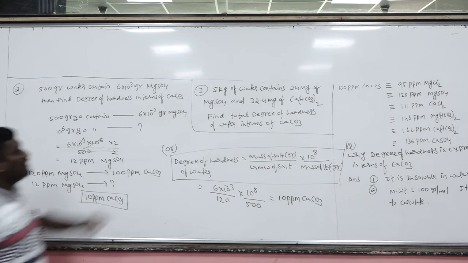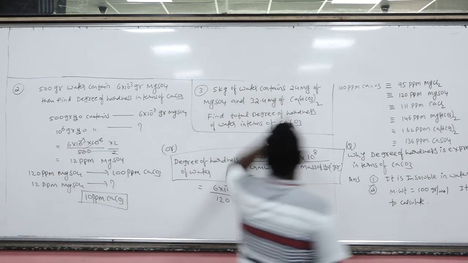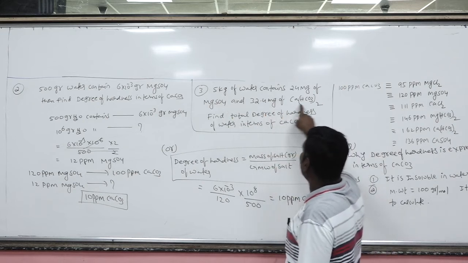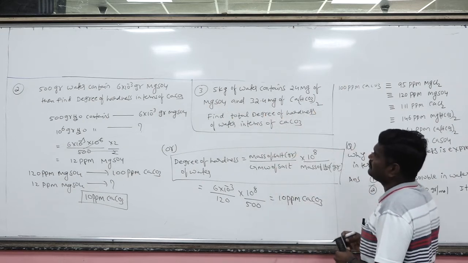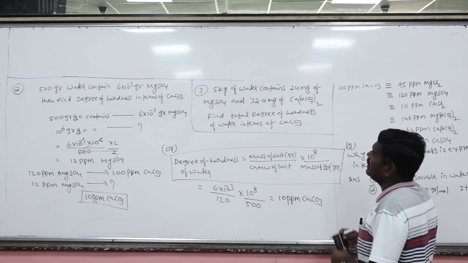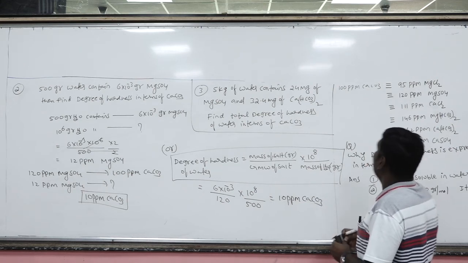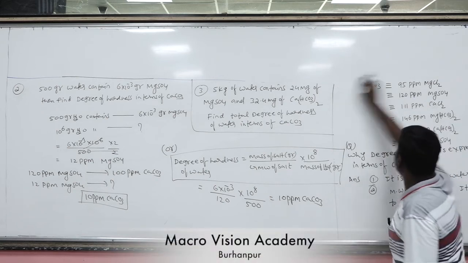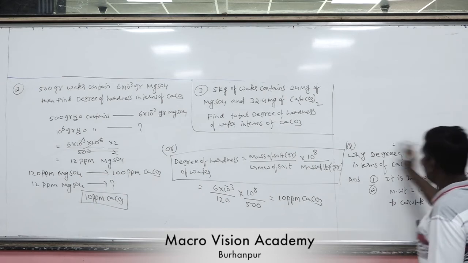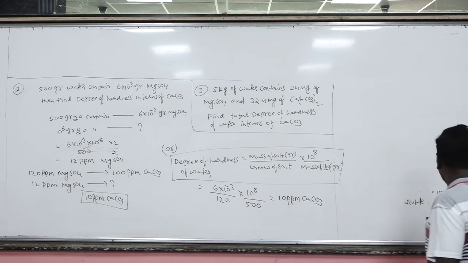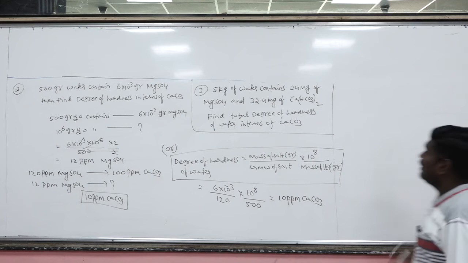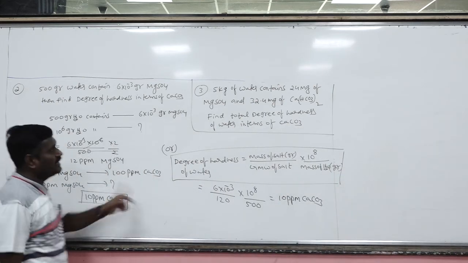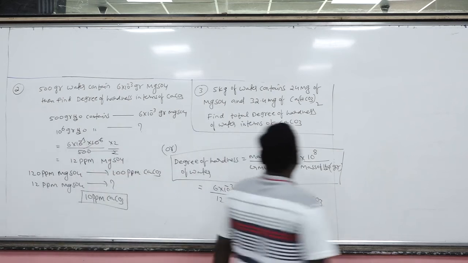Okay. Now there is one more question here. 5 kg water containing 24 milligrams of MgSO4 and 32.4 milligrams of calcium bicarbonate. Find the total degree of hardness in terms of CaCO3. Okay. Now I am removing this data here. Now here there are two salts. First of all, calculate the degree of hardness of each salt in terms of CaCO3. Then the total degree of hardness.